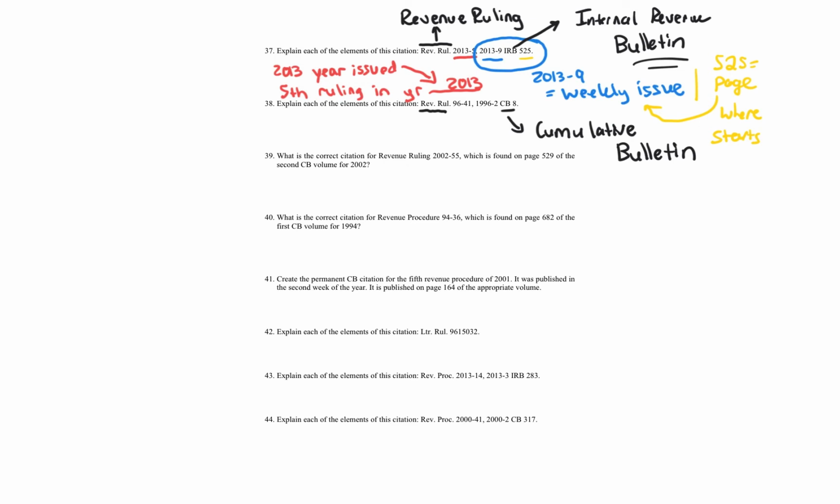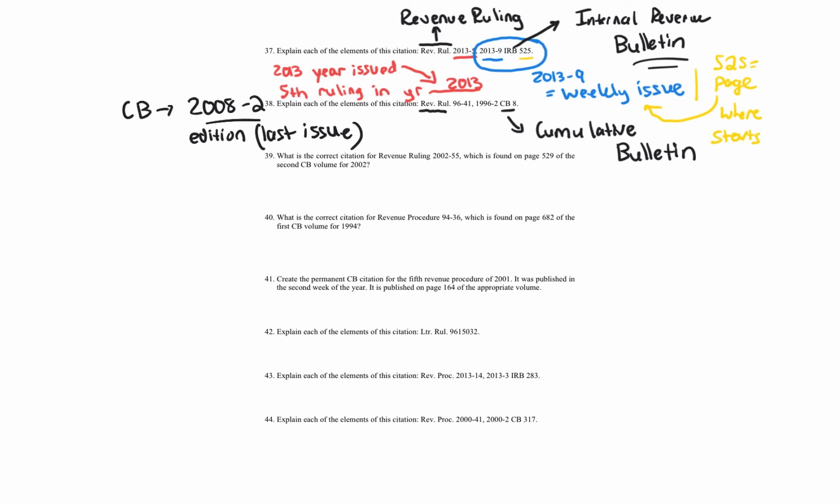Now, a few things to note. I mentioned in the intro video, the Cumulative Bulletin stopped being issued as of the 2008-2 edition. That's the last issue. So the last issue of the Cumulative Bulletin was 2008-2. Basically, the Cumulative Bulletin took many internal revenue bulletins during the year, maybe quarterly or semi-annually, grouped them all together, and issued it out. So this Cumulative Bulletin is the Internal Revenue Bulletin, but it's more issues. It's not just the weekly issue for that week. So we know what the revenue ruling is.